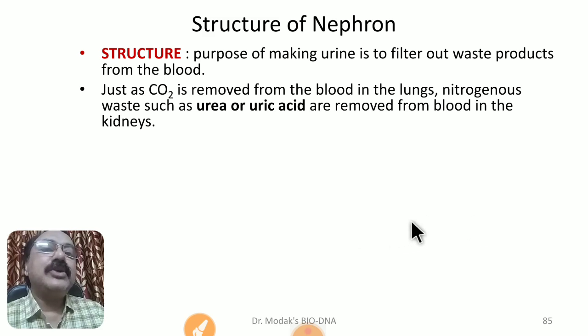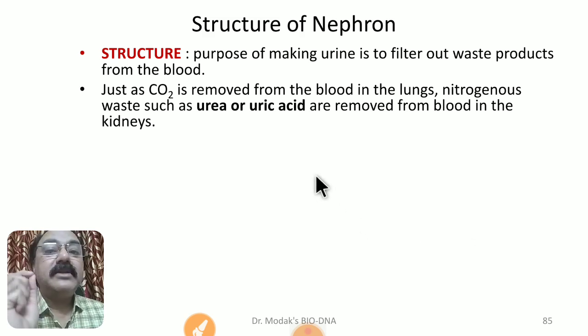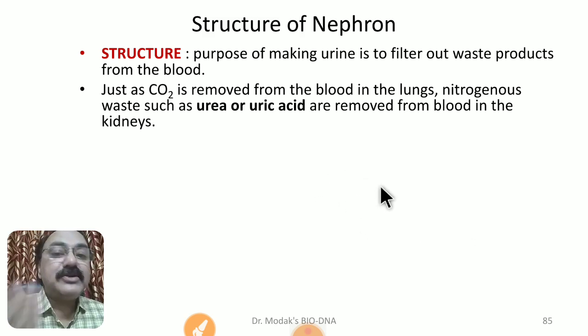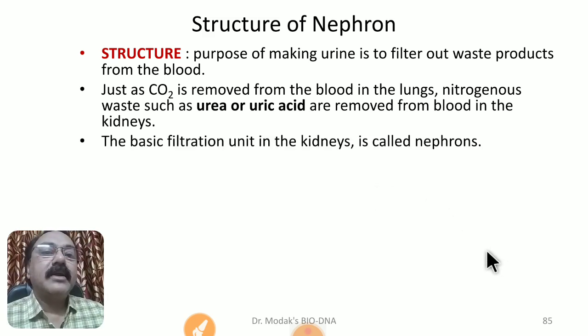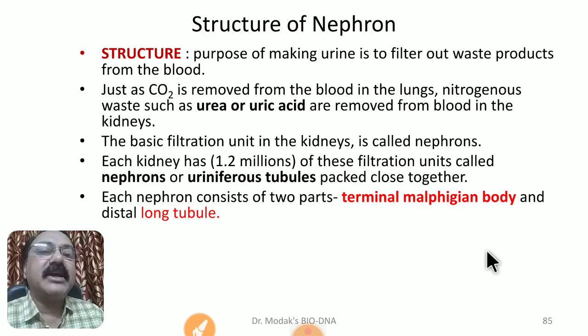Just as CO2 is removed from our blood in the lungs, nitrogenous waste in the form of urea or uric acid, which is actually produced in our liver by the breakdown of amino acids in the ornithine cycle, is removed. This urea is dissolved in water, which requires comparatively less water, and then it is removed in the form of urine. The basic filtration unit, as I told you, is called the nephron. Each kidney consists of about 1.2 million nephrons.